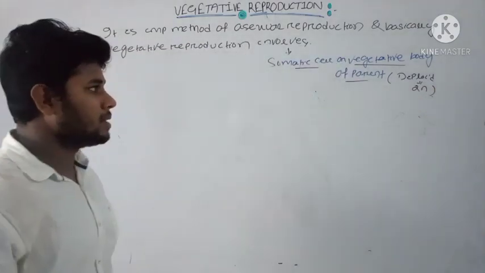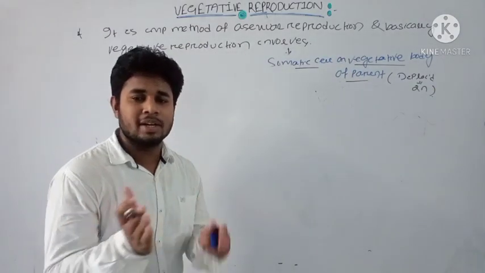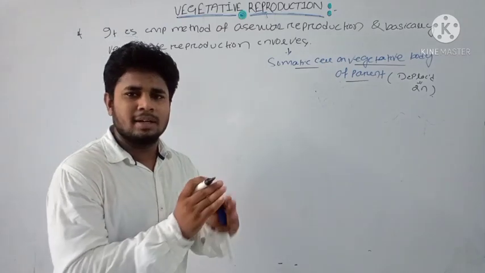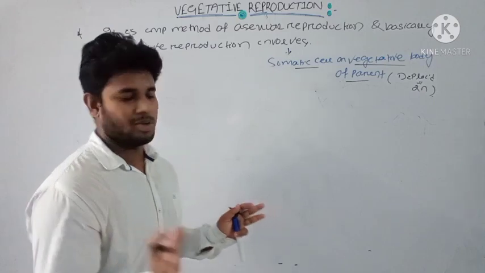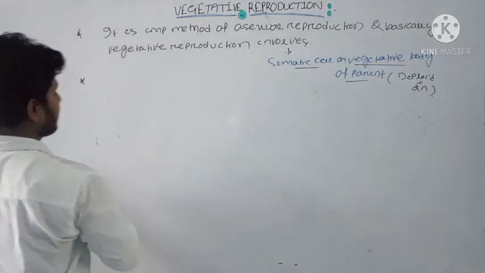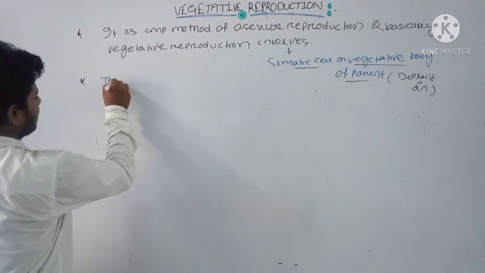The vegetative part which will give rise to a new plant naturally grows and becomes separated from the parent.